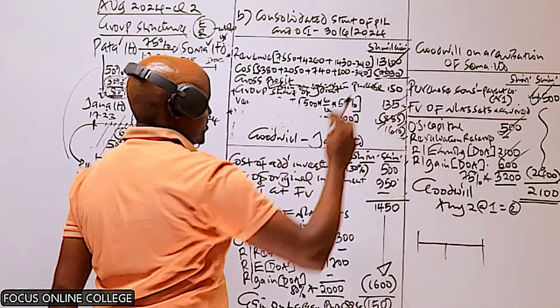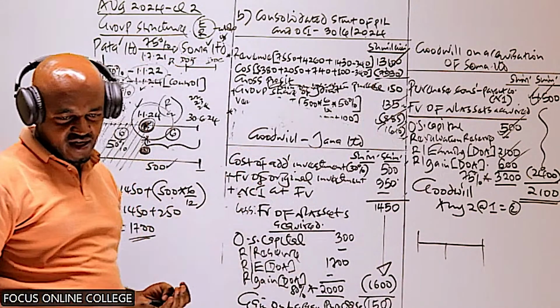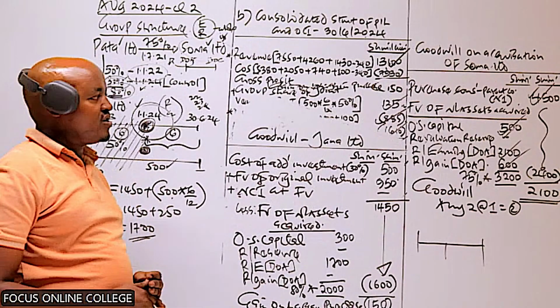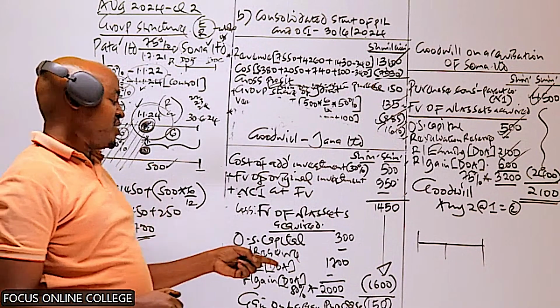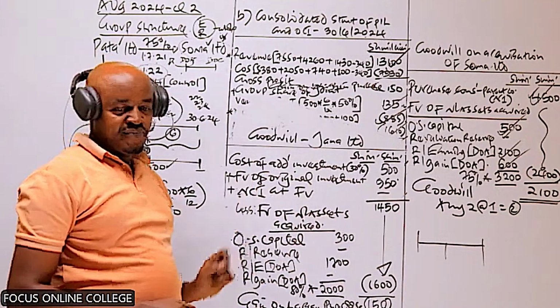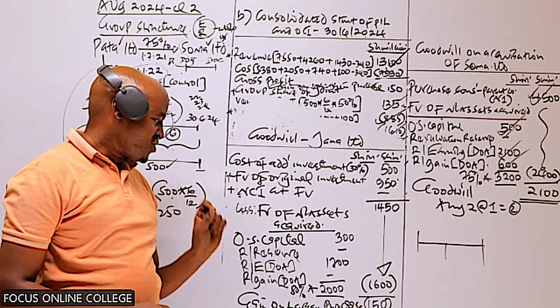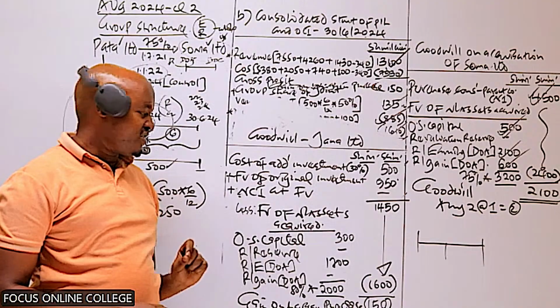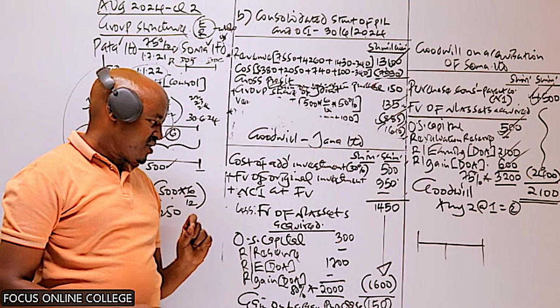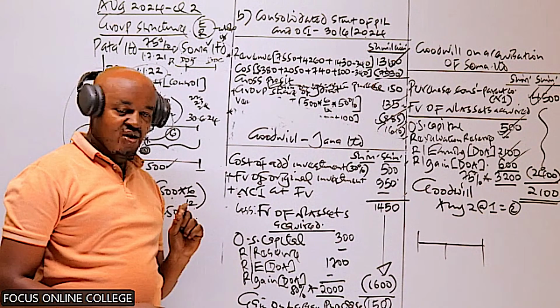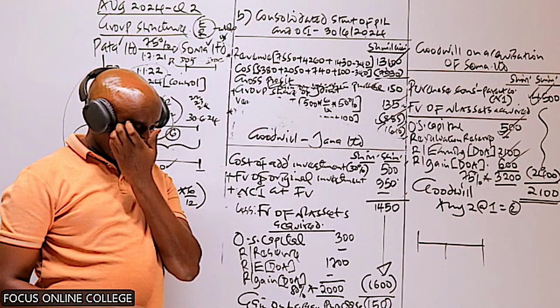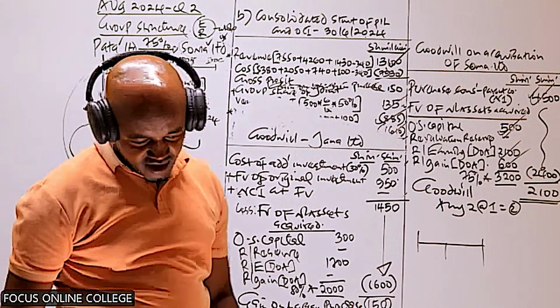So if you get a negative figure down there, that one is a gain on bargain purchase. But if you get a positive figure, it is goodwill.